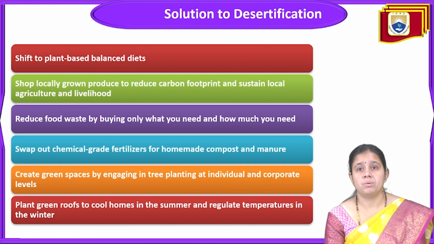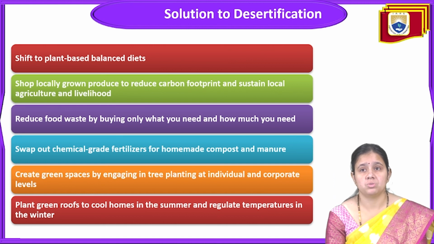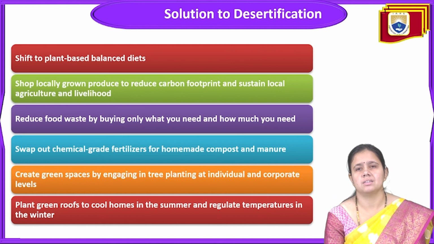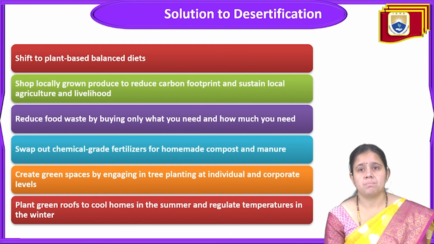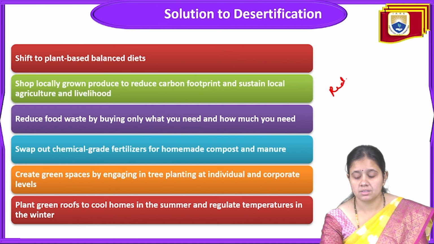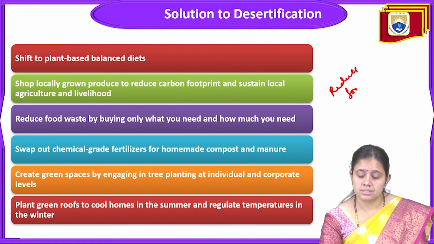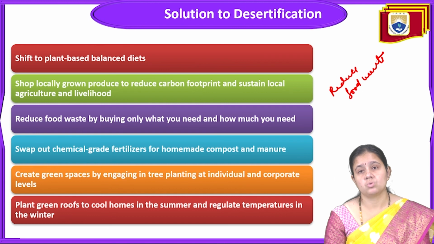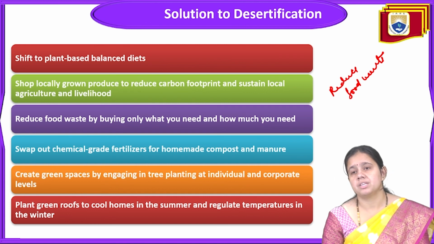The next one is to shop locally and grow and produce locally, to reduce the carbon footprint and sustain local agriculture and livelihoods. The next point is to reduce food waste by buying only what you need and only as much as you need. Next is to swap chemical-grade fertilizer for homemade compost and manure.